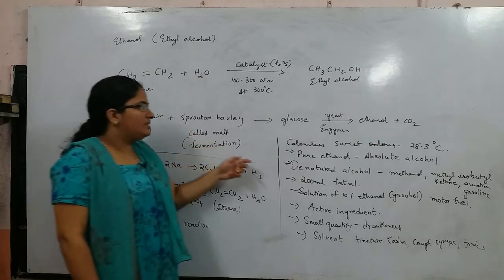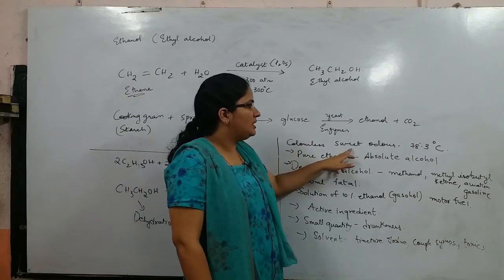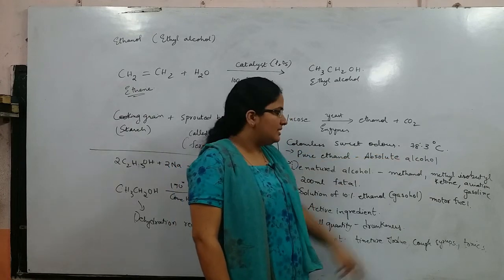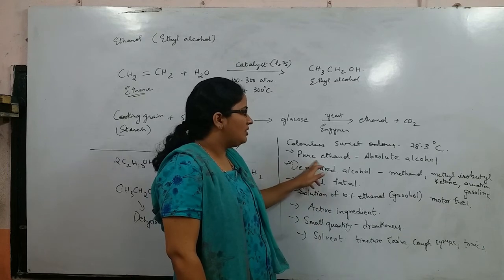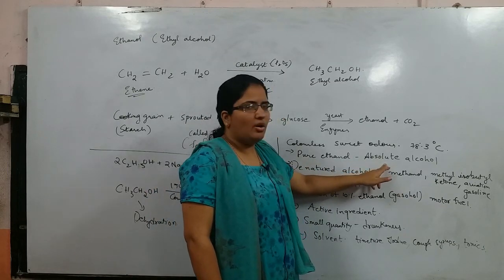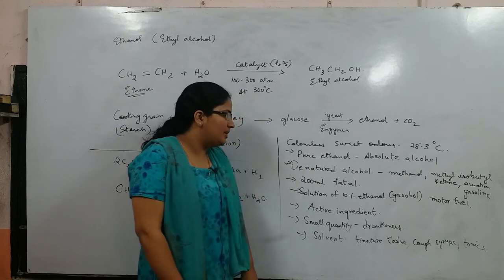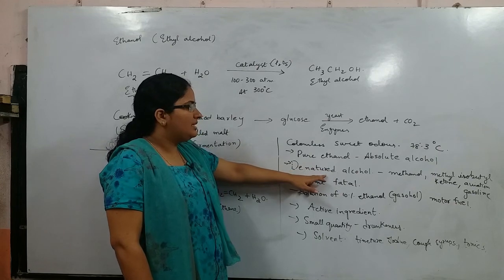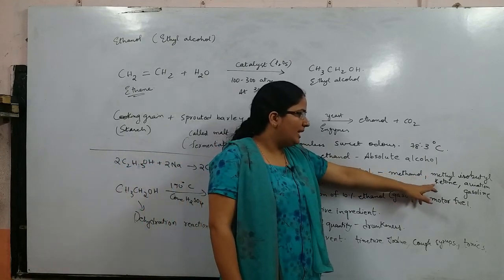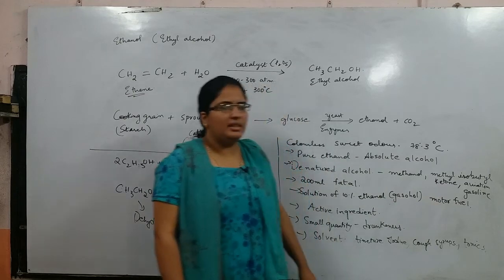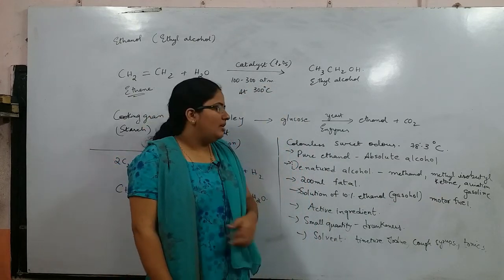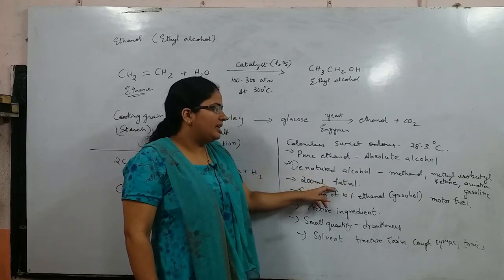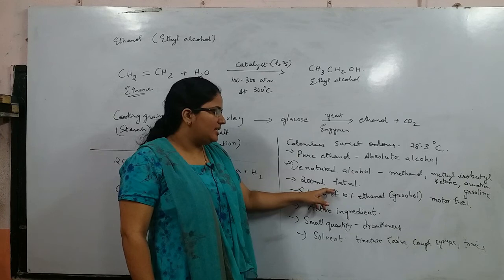Next, ethanol is colorless. It has a sweet odor. The boiling point of ethanol is 78.3 degrees centigrade. Pure ethanol is also called absolute alcohol. Denatured alcohol is what you get if you mix methanol, methyl isobutyl ketone, and aviation gasoline in the ethanol. 200 ml of it is very fatal to drink, it is very dangerous.